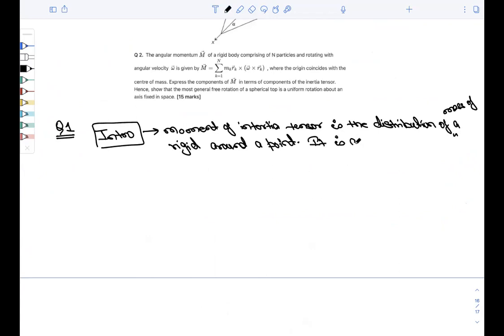It is a real and symmetric tensor of rank 2.